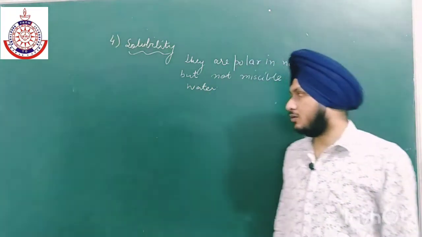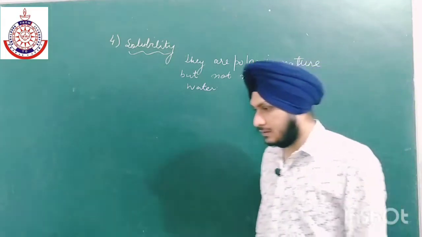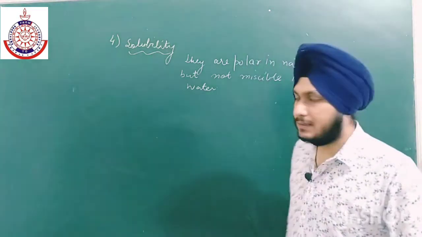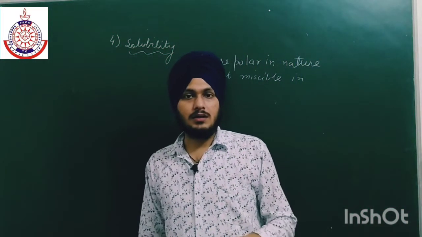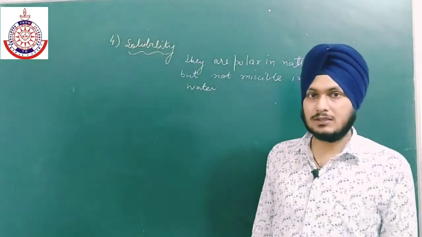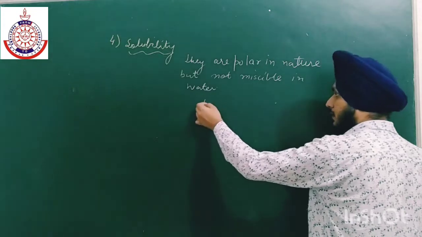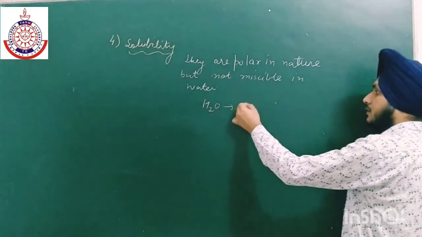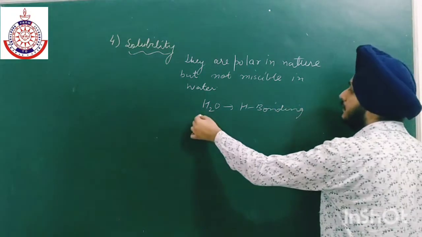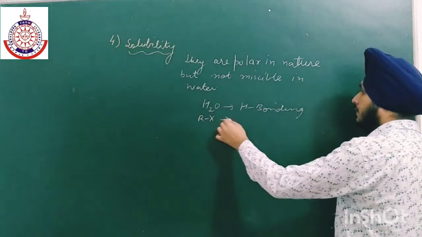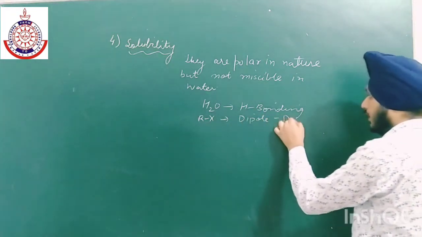I am saying that the solubility is very less because the interactions which are already present in water and alkyl halides are stronger as compared to those in the compound formed after mixing. In water we have hydrogen bonding, and in alkyl halides, in case of RX, we have dipole interactions.